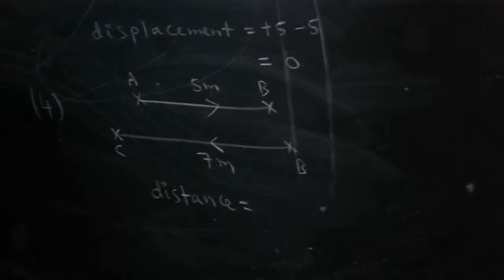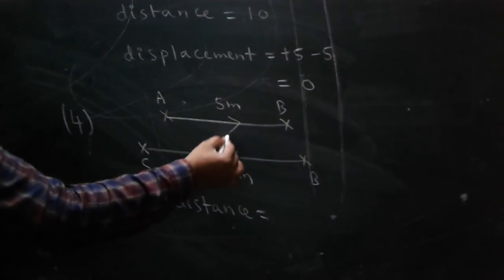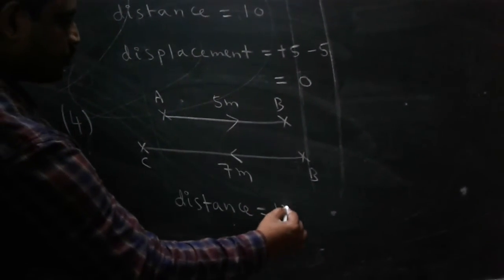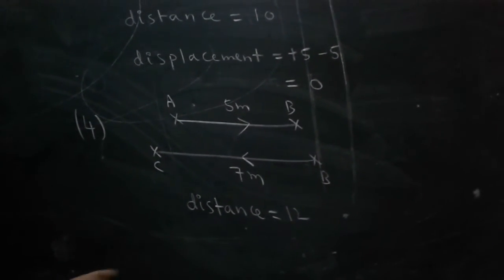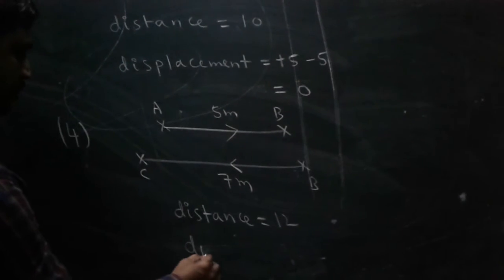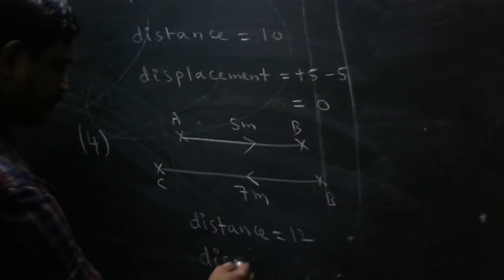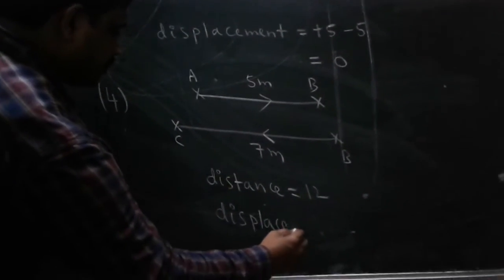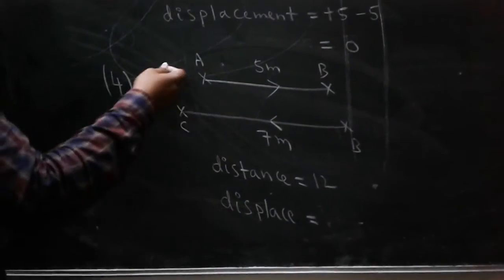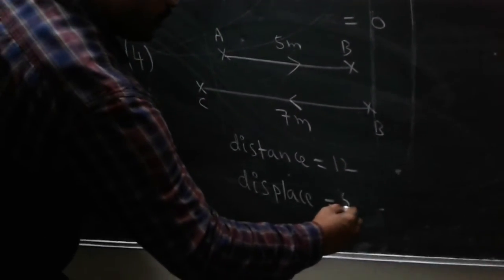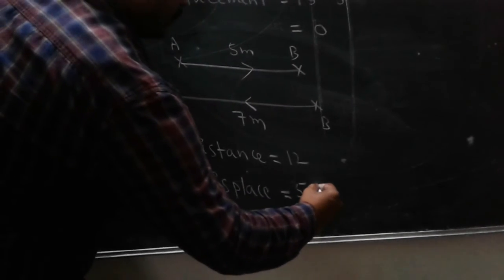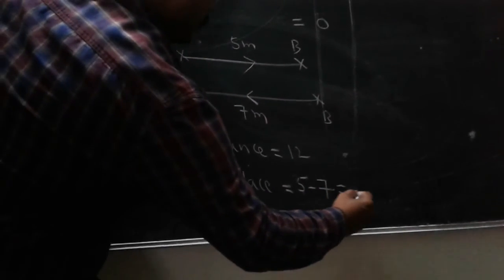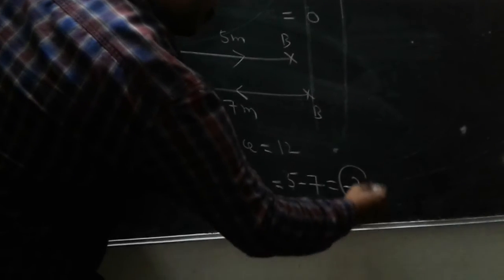Total path covered by the body, 5 plus 7, total 12. Distance does not follow direction. What is the displacement? Look here. In this direction 5, and in the opposite direction minus 7, equal to minus 2.